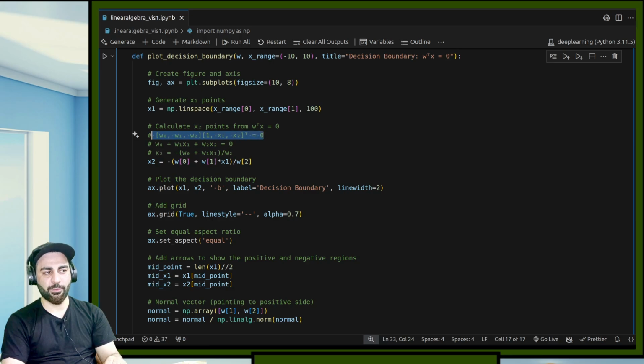This is equal to 0. Now the values I should get is for x2. So if I rearrange this equation, I'll get w0 plus w1 x1 plus w2 x2 is 0. So this is x2. This is what I will get.